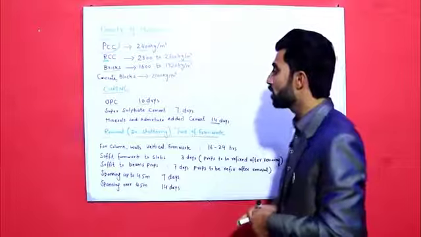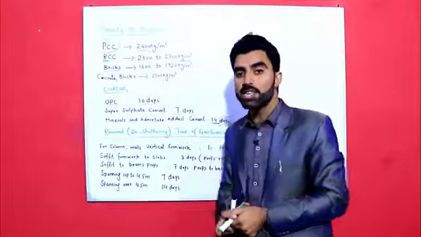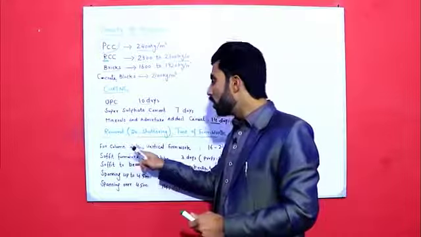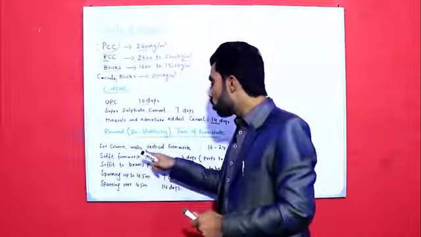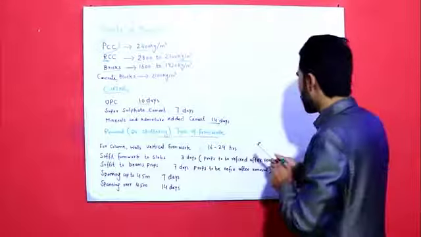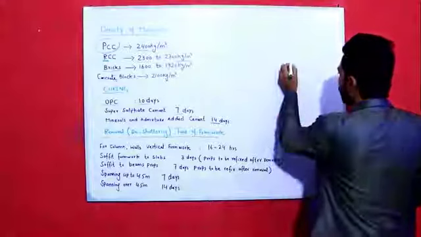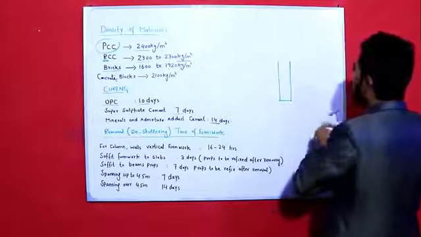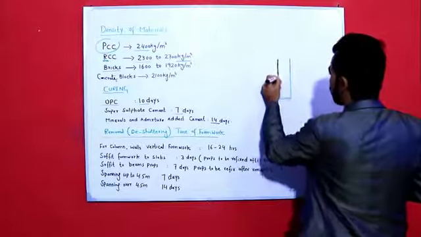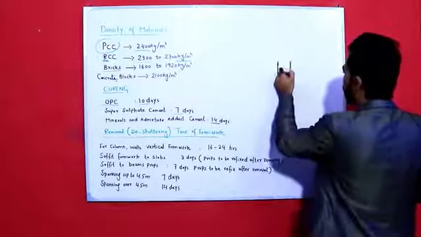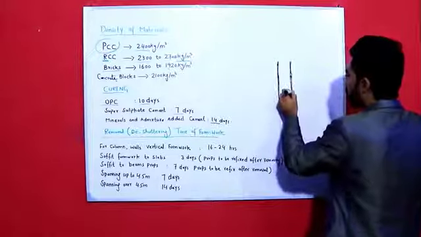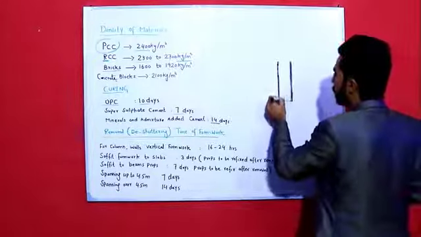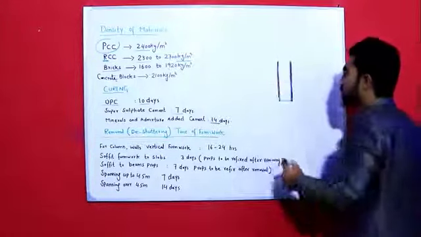Now guys, the last one is removal of formwork or de-shuttering time of formwork. So guys, for columns and walls, vertical formwork, as you can see, this is a column. For four sides we fix formwork for concrete to make our RCC structure.